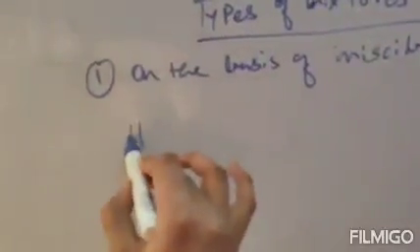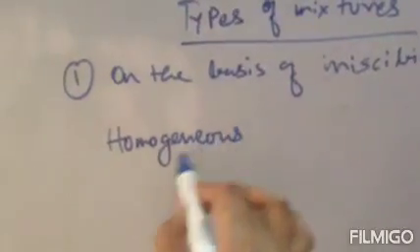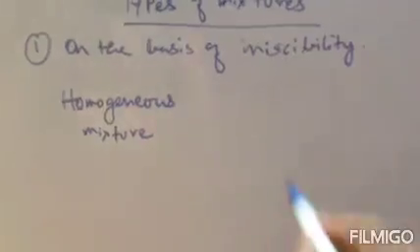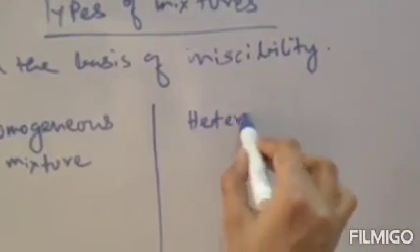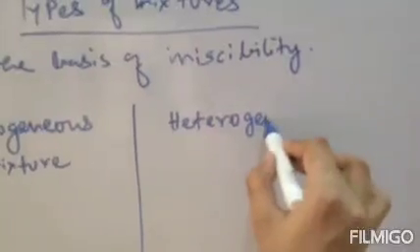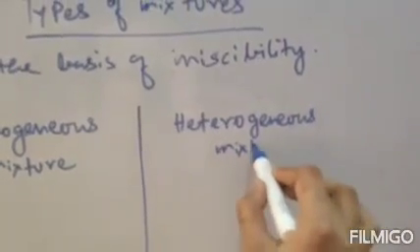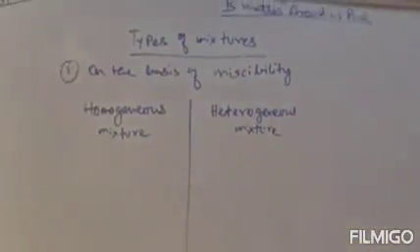So let us write, first one is your homogeneous mixture and another one is your heterogeneous mixture. Clear?